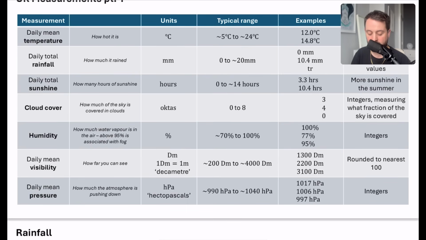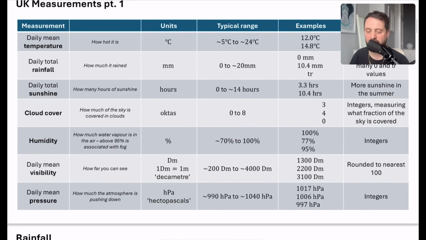Now, daily mean visibility is how far you can see. We don't need to know too much about the way that's done, but it's basically stood at one point, how far into the distance can you see a particular sized object. Now, this is the most annoying part of the large data set: the visibility is measured in decameters. I bet if you asked anyone what a decameter was, including maths teachers, we would be like, huh? We've got millimeters, meters, kilometers. I've even written it wrong on the table, which is how foolish I am. 1 decameter, I'll change it on the PDF, is 10 meters. So a decameter is 10 meters.